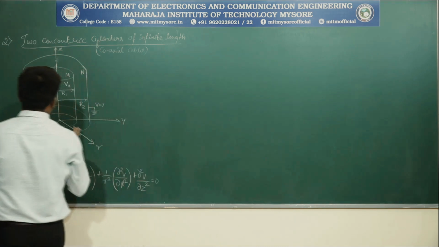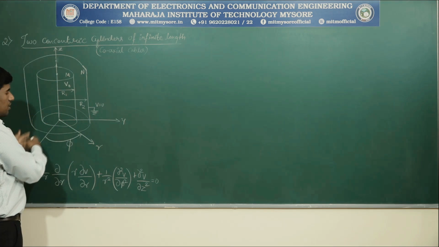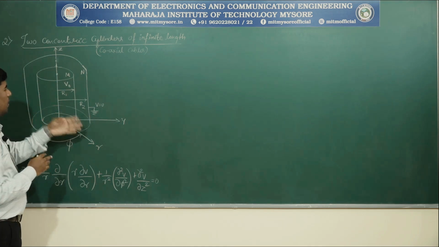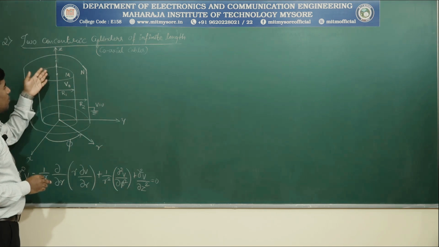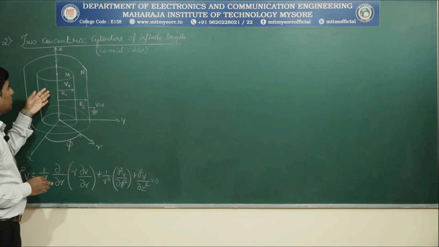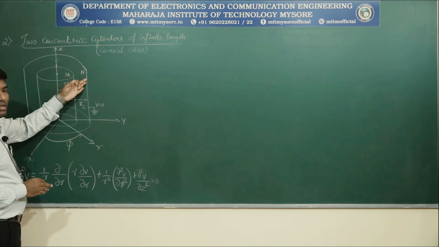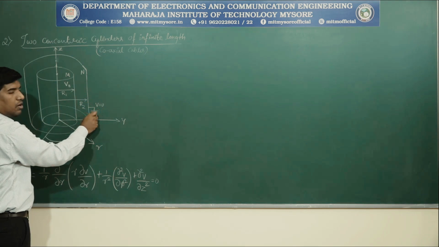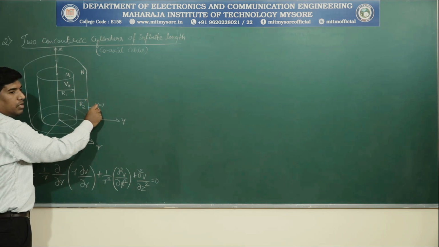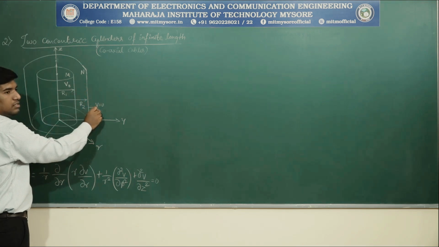Now let us describe this geometry which we have considered. Let us consider a three-axis system, x, y and z axis. The two concentric cylinders have been considered here. The inner one is M and the outer one is N. The outer cylinder is connected to ground, which is grounded. Hence the potential at the outer cylinder N is equal to 0.